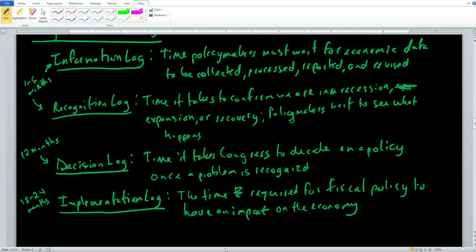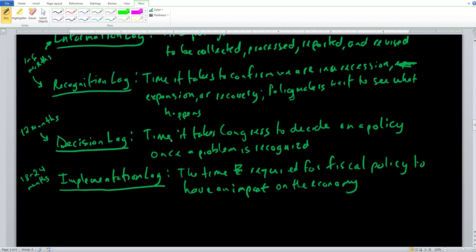And there are a few fiscal policies that can get pushed through fairly quickly because the economy needs it. So we saw this with President Obama with the bailout. We saw it with President Trump with the coronavirus pandemic. Essentially, these are very unique situations and it can push down the decision and implementation lag by quite a bit. But on average, most pieces of fiscal policy have to work their way through all of these particular lags. When you add up all these lags, you immediately see that there's going to be sort of an issue with any one piece of fiscal policy.